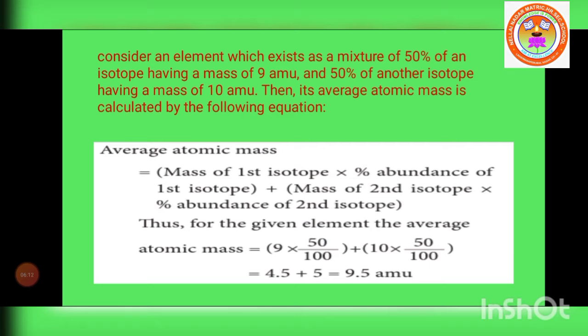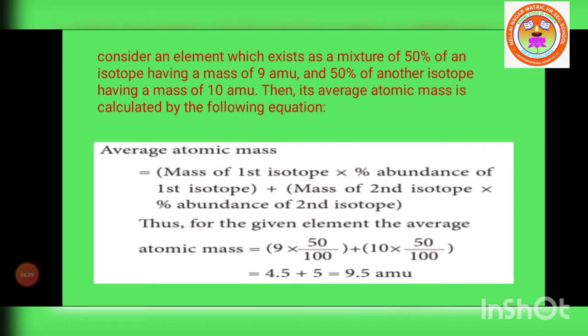The mass of the first isotope is 9, multiplied by the abundance 50% divided by 100, plus the second isotope mass 10 multiplied by the abundance 50 divided by 100.